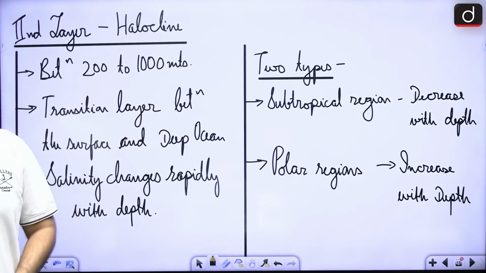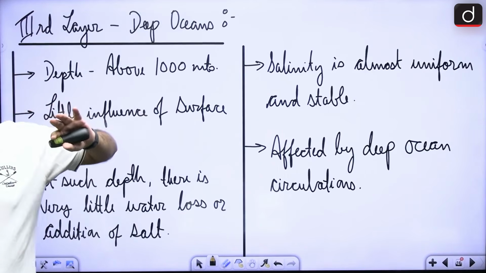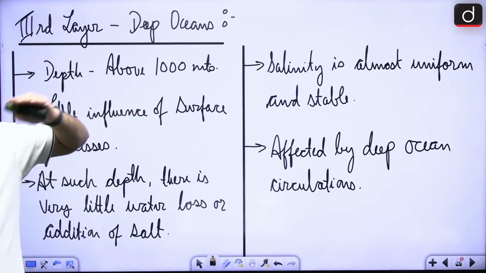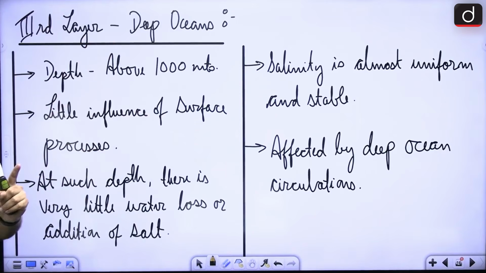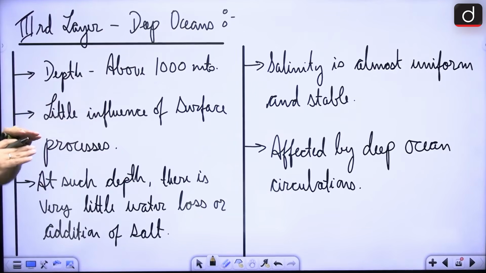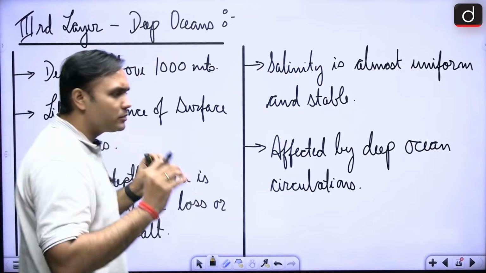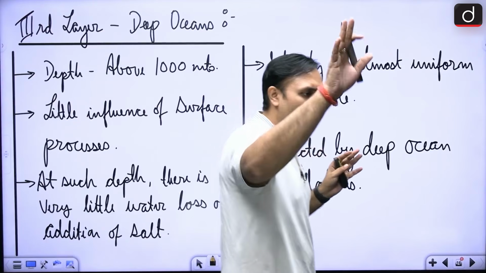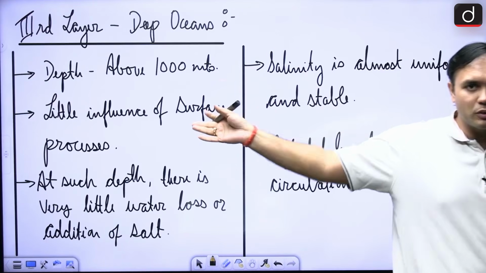And the last one, that is the deep layer. Again, this will be much more uniform, much more stable, very similar to what we have seen in the case of temperatures. Here, the depth is above 1000 meters. There is very little influence of surface waters, which is seen in the case of the first two layers.